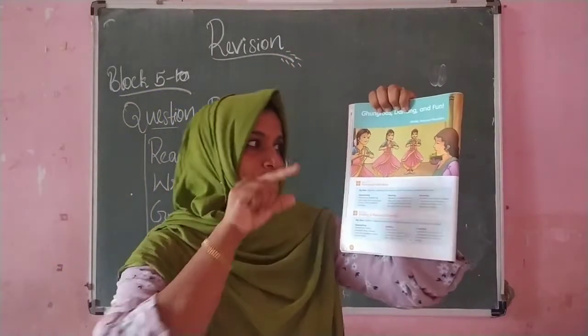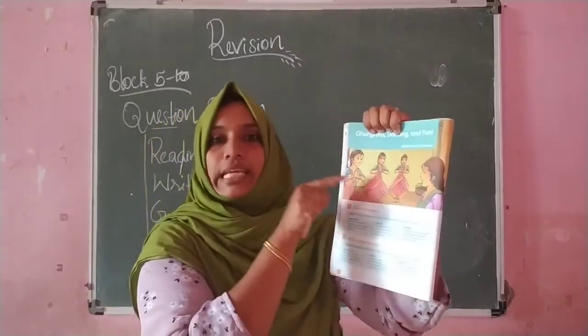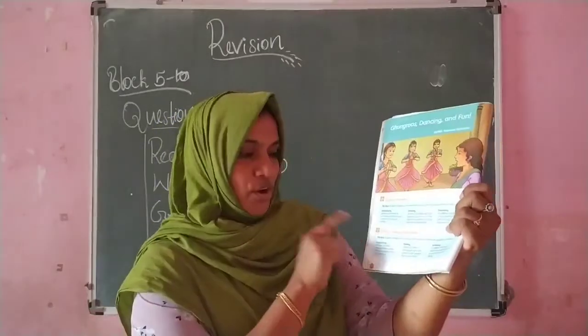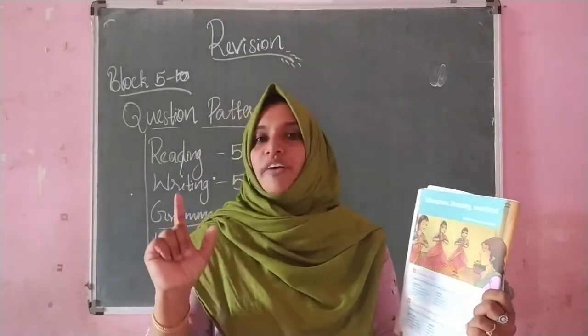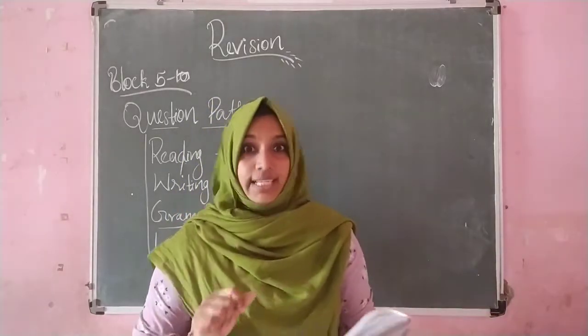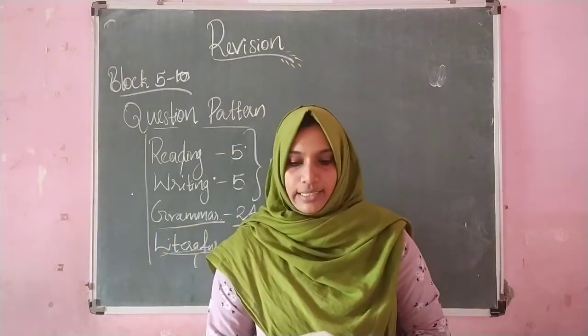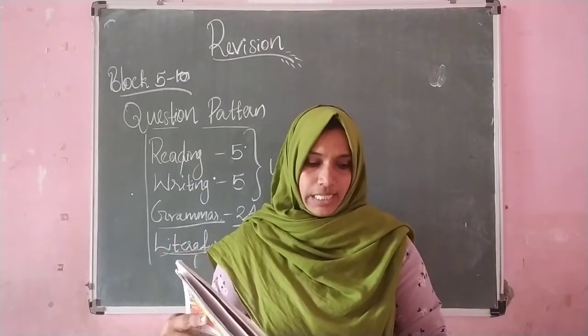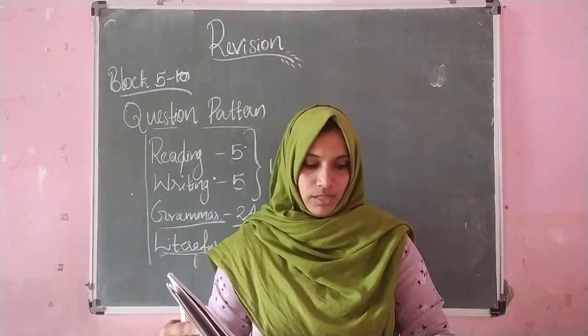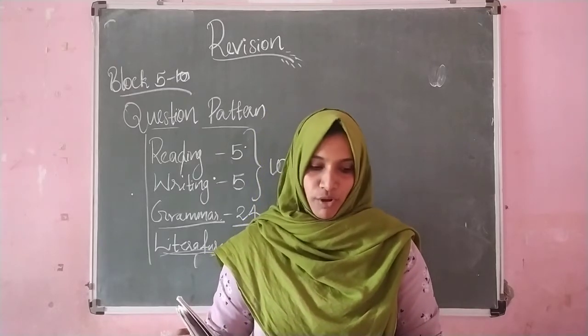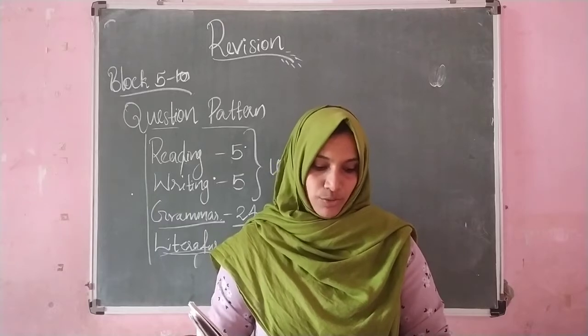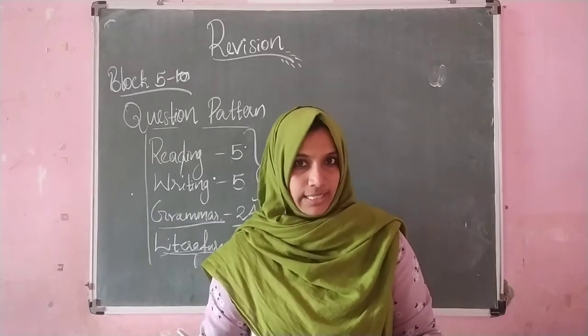That means this story will be included in this block 5. That is why I am telling this. Okay. So you have to read the story very clearly and also you can try to practice all the questions from question number 2 from page number 13. Okay, from block 4, there are some practice questions. You can see that and also learn.